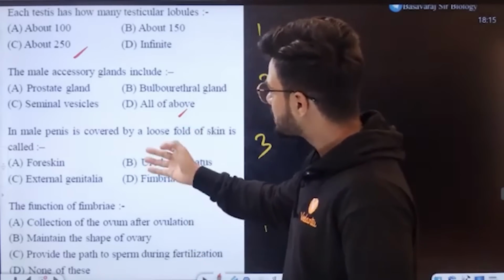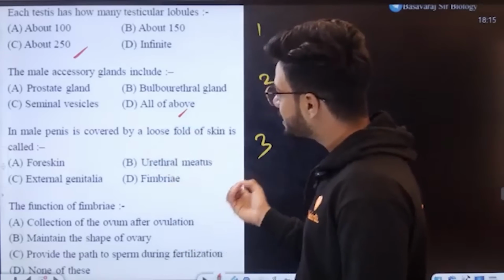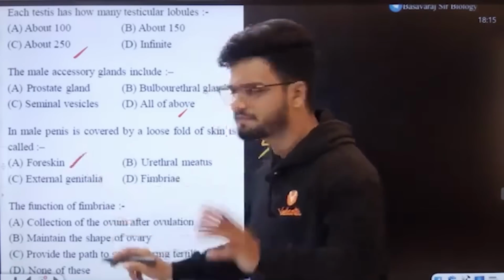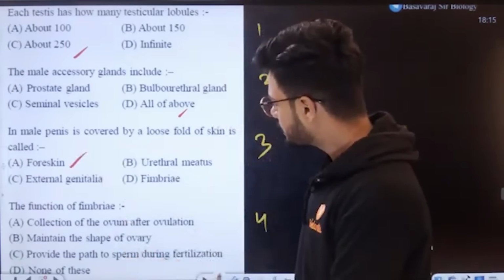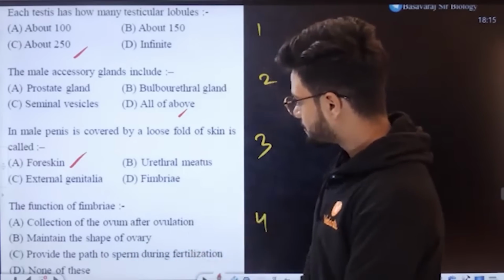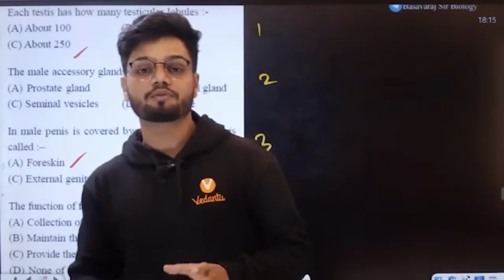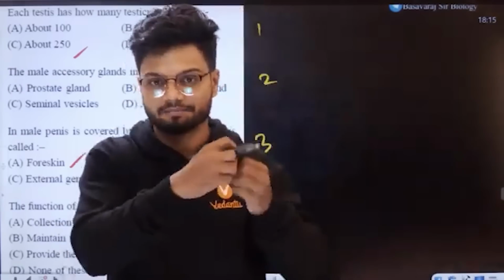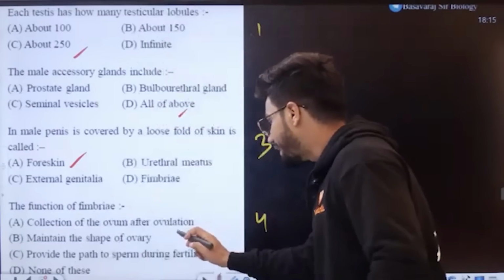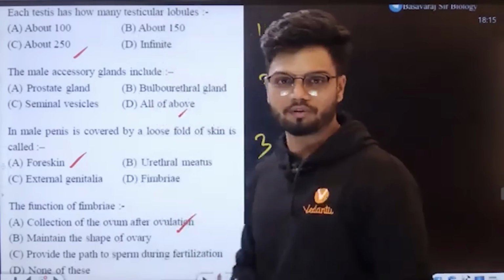In male, the penis is covered by a loose fold of skin called the foreskin. All of you know. Okay. Now, the functions of fimbriae. There are 4 functions given here. What is the main function of fimbriae? Fimbriae is part of your female reproductive system, where fimbriae helps in picking up the egg, right? So it helps in collecting the egg or ovum after ovulation.